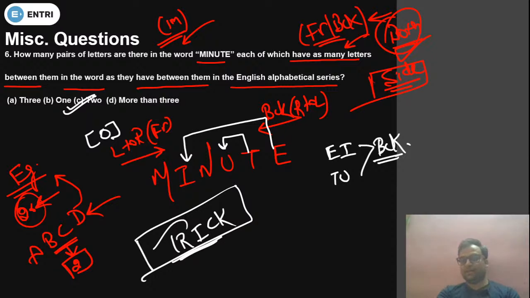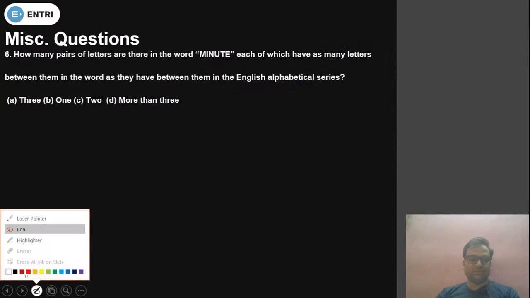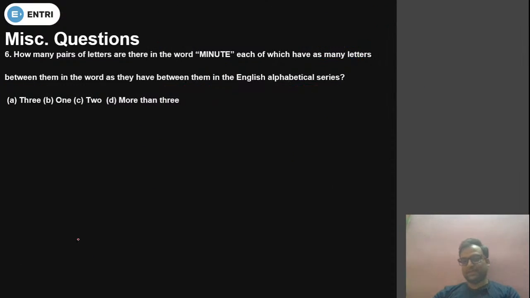Okay, Anupama. Okay, chalo. I am explaining the trick now. Let me rub all of this. So that was the basic. Okay, you should know the basic as well. Now what we have to do, we have to write down minute, M-I-N-U-T-E. This is the minute which is given to us.